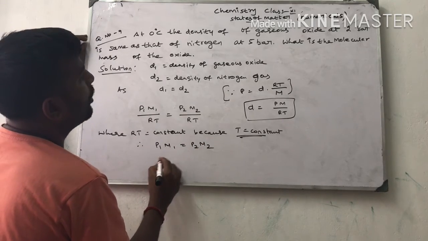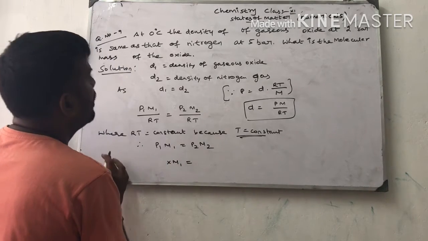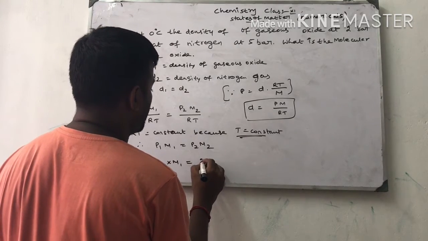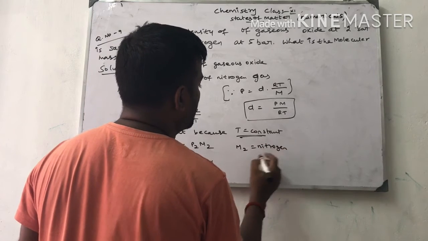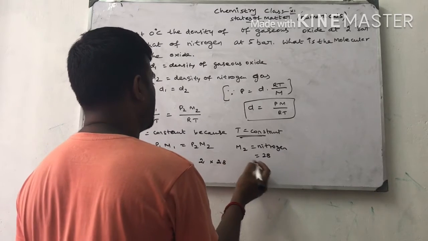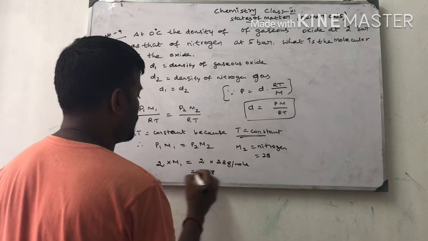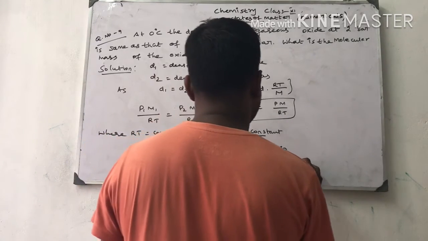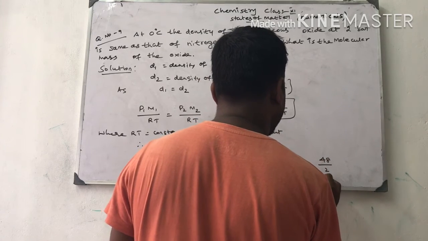What is the molecular mass of the oxide? The gaseous oxide we don't know. So P1 is the pressure of the gas, 2 bar. 2 into M1 is equal to P2, what is the pressure, into M2. M2 is nitrogen. Nitrogen molecular mass we know is 28. So 28 gram per mole. 2 into M1 is equal to 48. So M1 is equal to 48 divided by 2. M1 is equal to 24.